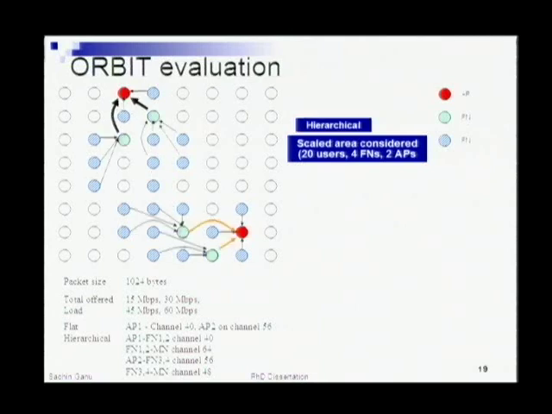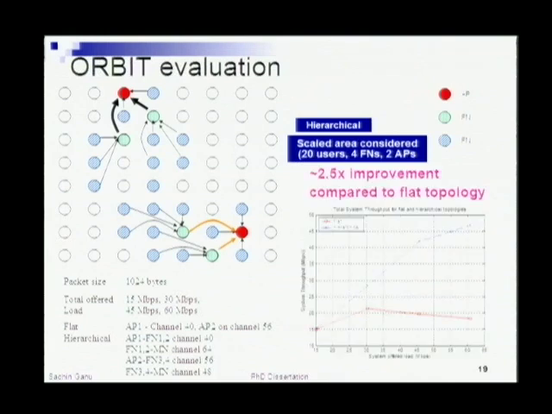And then we introduced the concept of a hierarchy where we threw in a couple of forwarding nodes, and a couple more frequencies that the forwarding nodes could operate on. Essentially what that gives us is very similar performance gains as we saw in the previous case, where you can go all the way up to 50 megabits per second in this kind of network, as compared to the 20 megabits per second total system capacity for the flat case.